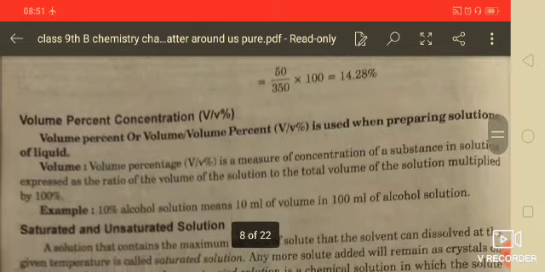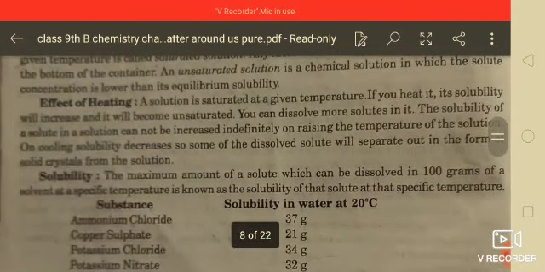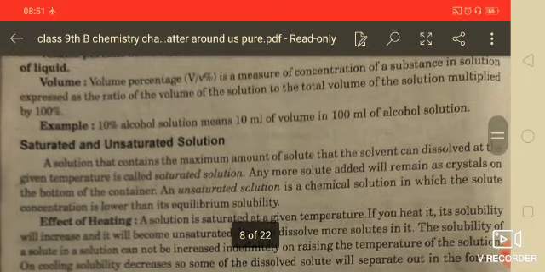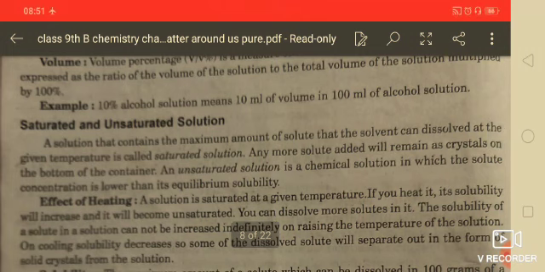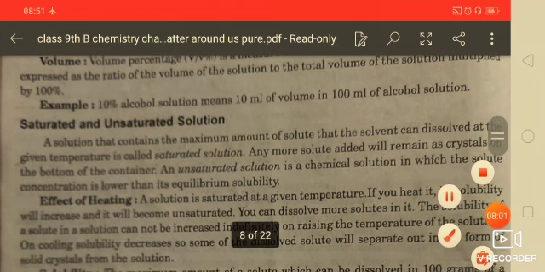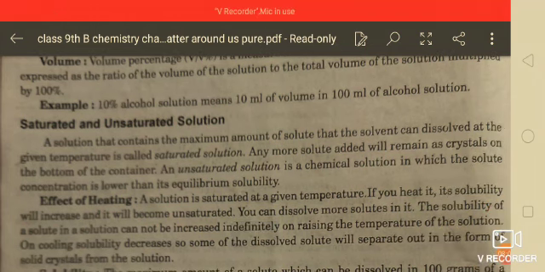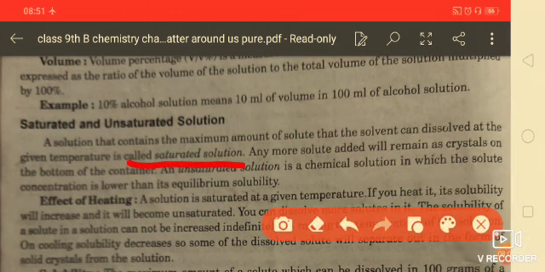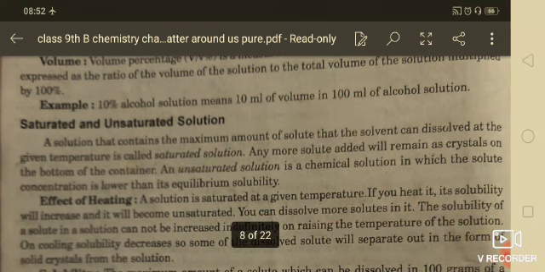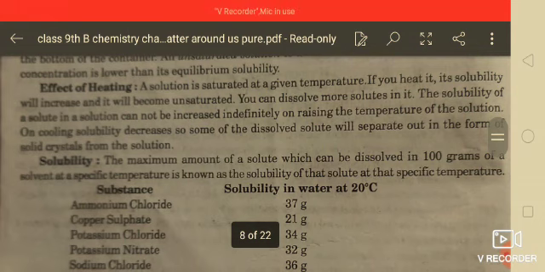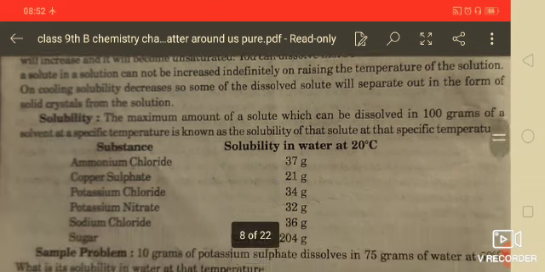Now the next one is, students, the effect of heating on saturated and unsaturated solution. At first we will tell you: a solution that contains the maximum amount of solute that the solvent can dissolve at the given temperature is called a saturated solution. That means in a saturated solution at constant temperature that amount has already been mixed, and more than the amount of solute already mixed you cannot mix, okay. And as for the effect of heating, by heating you can dissolve more solute, okay.